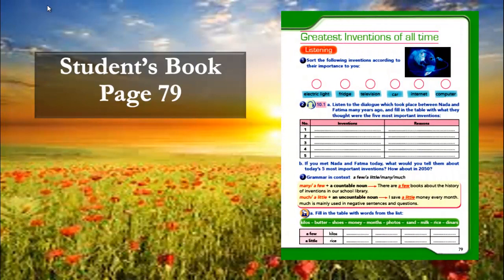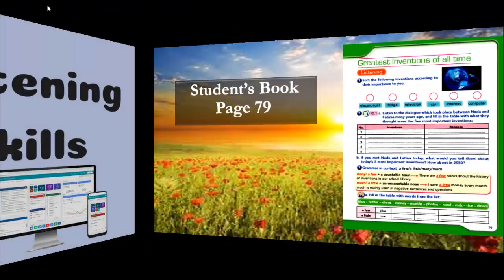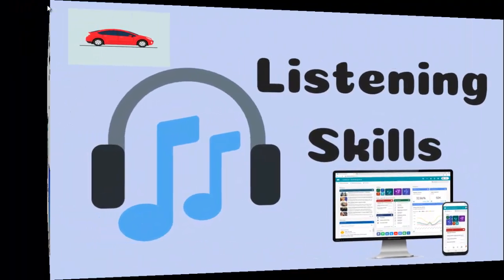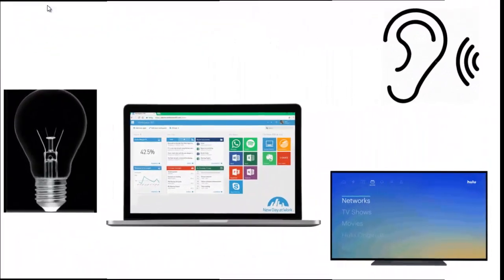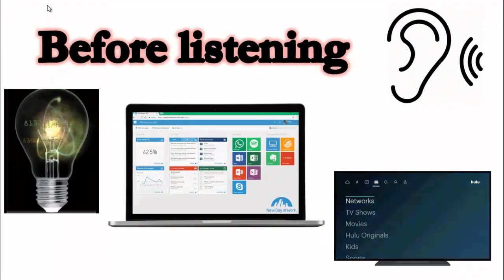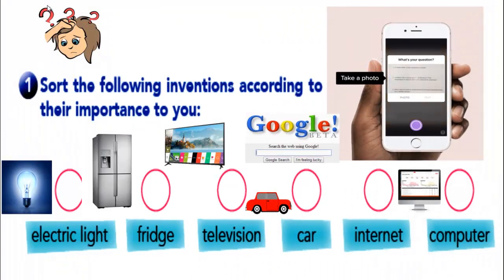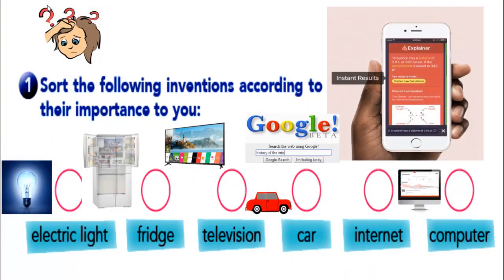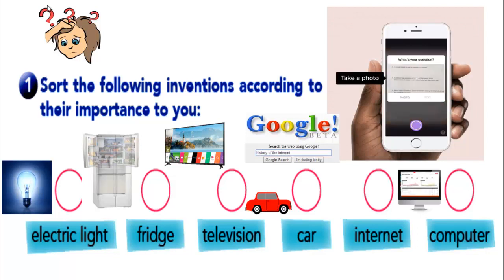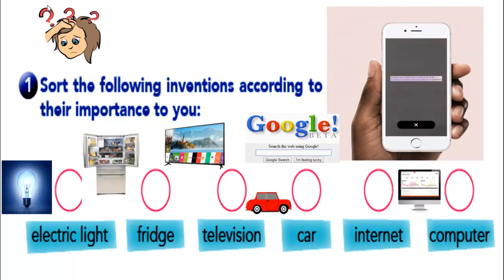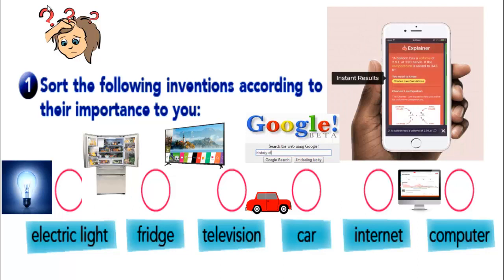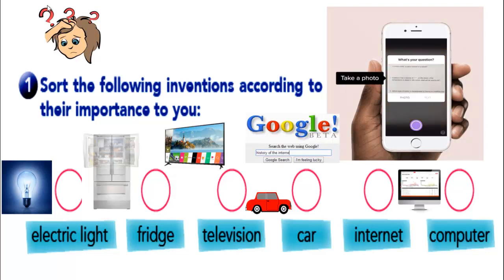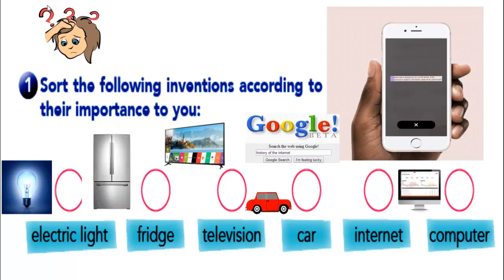Now, I'd like you to go to your student's book, page 79. Open this page and go with me. Here we are going to practice listening together, but be careful with me. I'd like you to sort the following inventions according to their importance to you. If you look here, we have some inventions. I'd like you to sort them. Write 1, 2, 3, 4, 5, and 6. Which one is the most important for you?